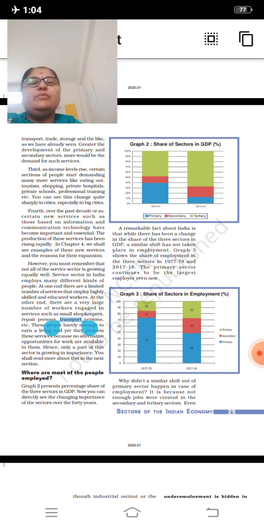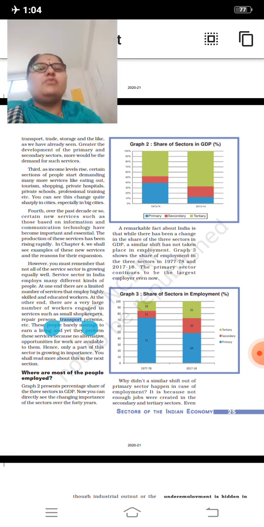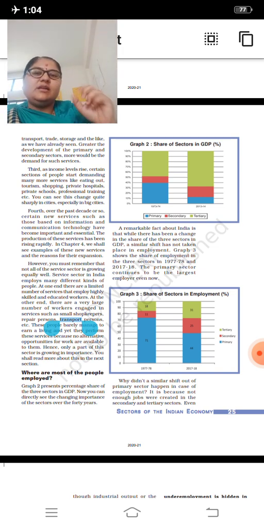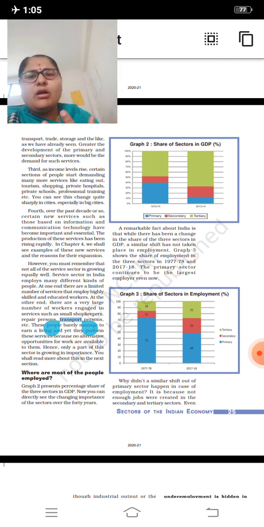Yes, nowadays we are seeing a lot of demand for services like eating out, hospitals, shopping malls, private schools, professional training. What are we looking for? We are all looking for good services, especially in the tertiary sector. It covers all the services. Wherever you go, you check for good service.